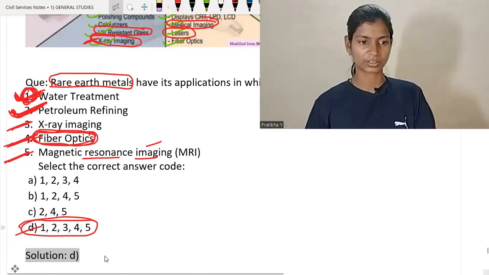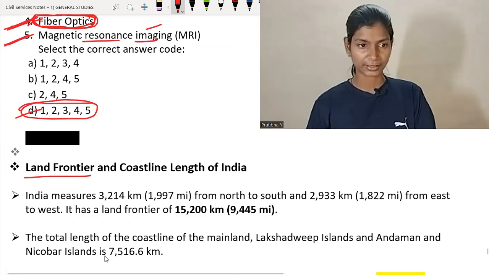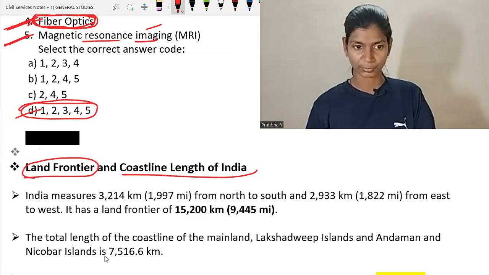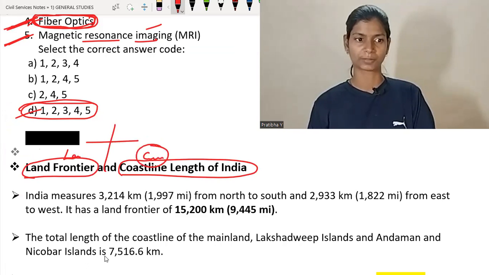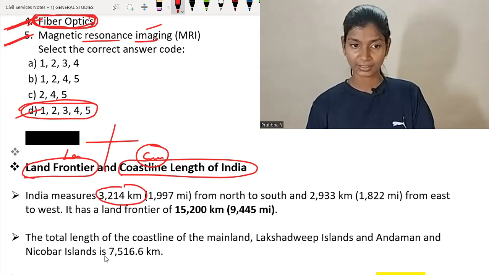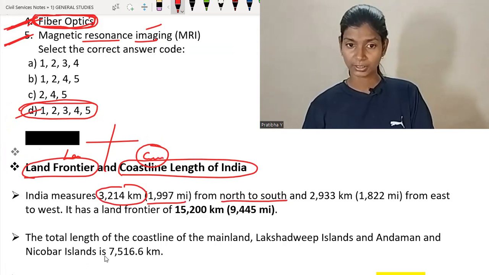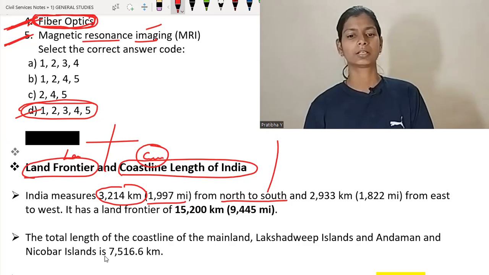Now move on to another question on the land frontier and coastal length of India. Basically it asks about the length of the land frontier of India, the coastline of India, and its length and breadth from north to south. India measures 3,214 kilometers from north to south and 2,933 kilometers from east to west, approximately 300 kilometers less.